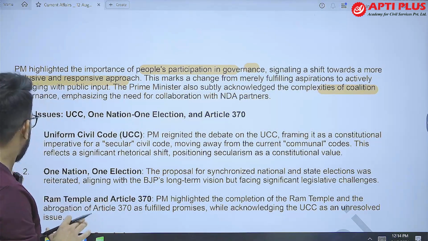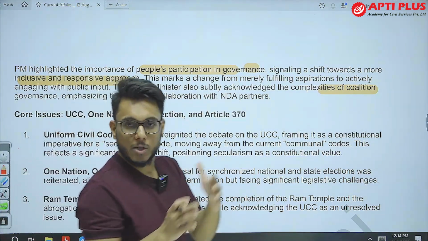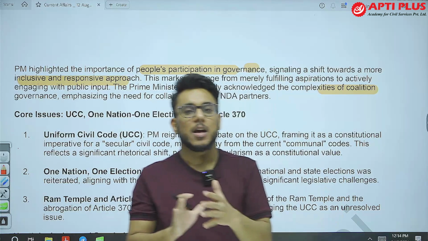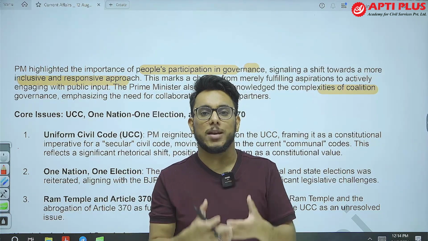Moreover, what has happened? The Prime Minister has also accepted the complexities of a coalition government. In the 2024 elections we have seen, the result was not in favor of the NDA. Therefore, they have to choose coalition partners.